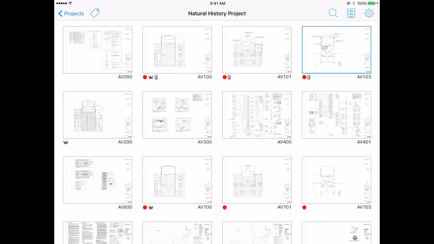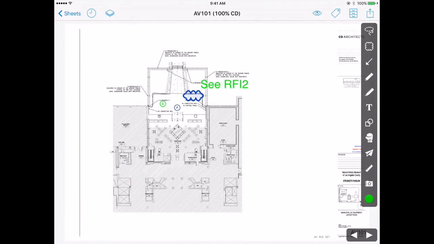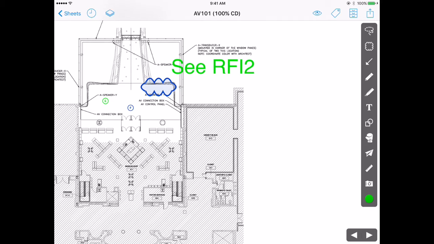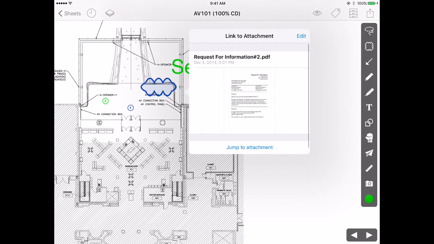The other icon I would draw your attention to here is the paperclip. That's pretty universal, so you can probably guess that it stands for an attachment. You can actually put documents in PlanGrid and attach them to the relevant drawing. So if I select one of the drawings that has that paperclip and click into it, I can see there's a cloud here and a note. There's an RFI that's relevant for this drawing. If I tap the cloud, the RFI pops up.